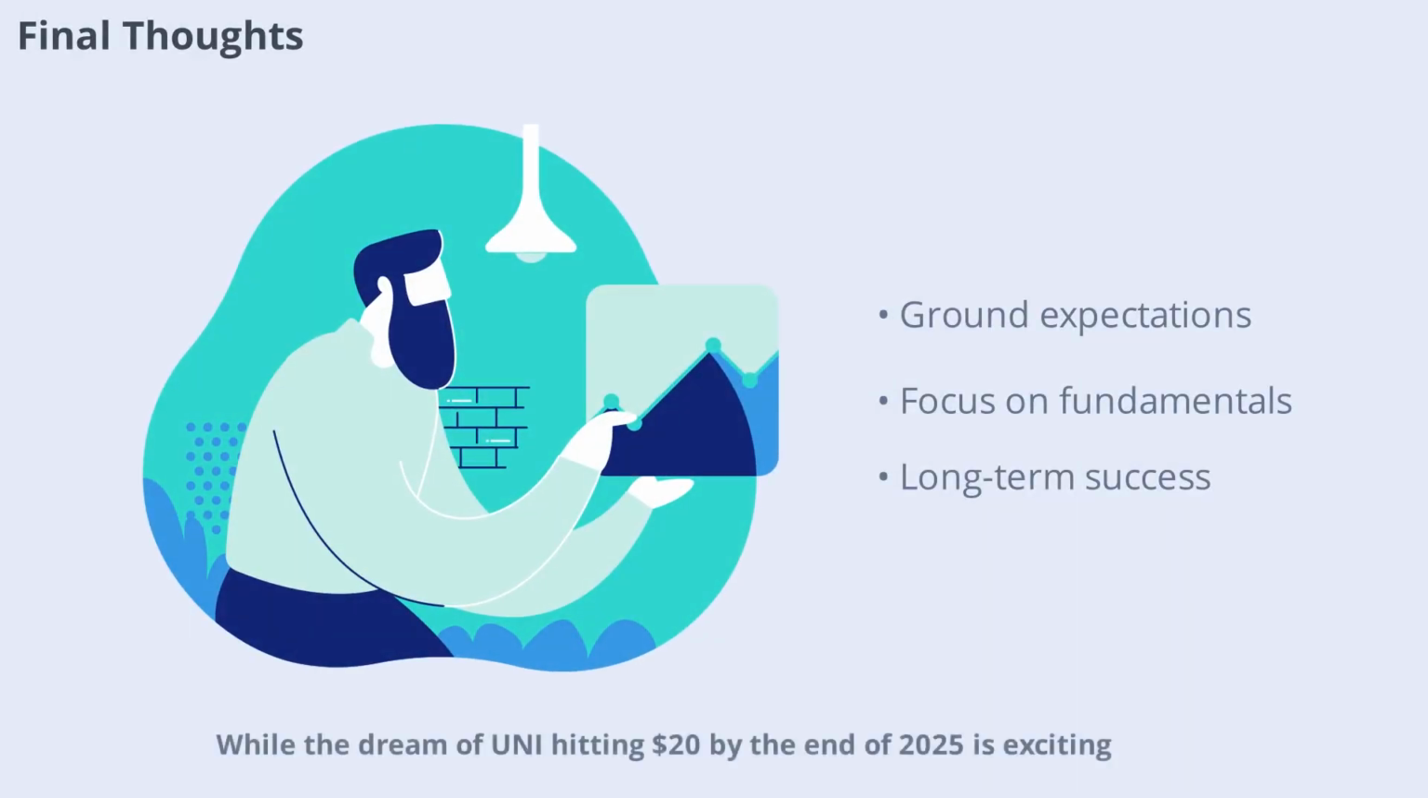While the dream of UNI hitting $20 by the end of 2025 is exciting, it's important to ground expectations in reality. The crypto market is unpredictable, and success depends on a combination of factors. By focusing on fundamentals and staying patient, investors can position themselves for long-term success.